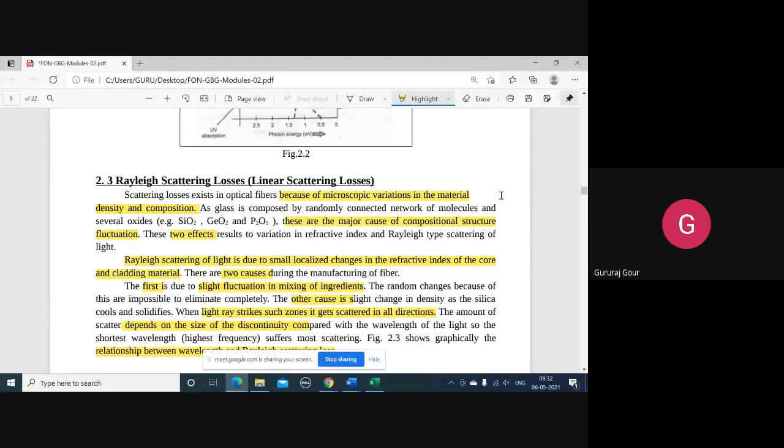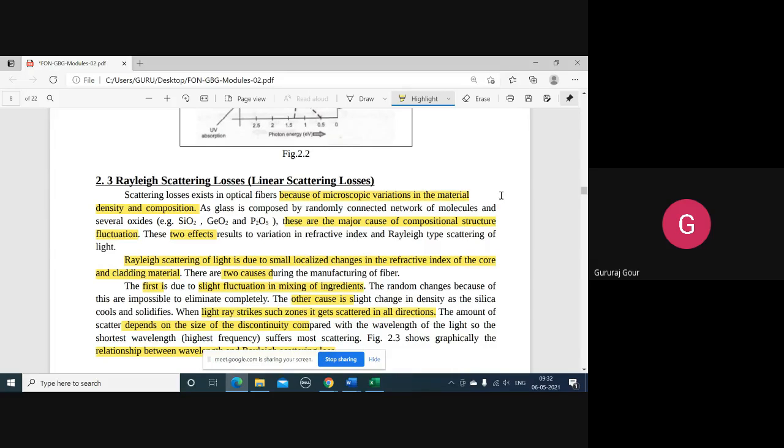So again there are two types or versions under scattering losses. One is linear scattering loss and the second one is non-linear scattering loss. Whatever it is, the scattering loss is concerned with the structural deformation of the optical fiber. Absorption, as you have just seen, is concerned with the composition of the material and the fabrication or manufacturing process, whereas scattering is concerned with the structure of the optical fiber.